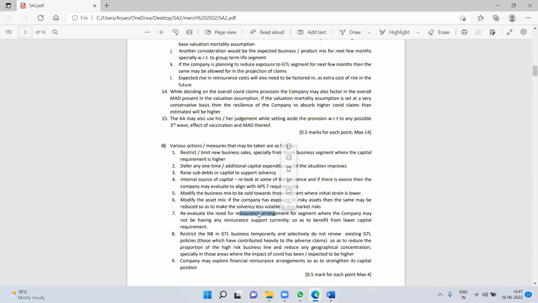So there are 3 points that I can see right now. First is deferring capital expenditure. Second is to ask the shareholder to pump in capital. And then there is reinsurance. Three additional points. Restrict NB and GTF temporarily, selectively. I have mentioned this point, but I have not linked it to GTF. They have once again linked it to GTF, and the company may explore financial reinsurance arrangement. So I have also mentioned the reinsurance.